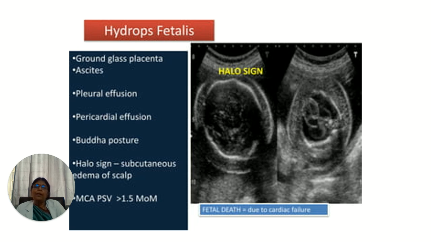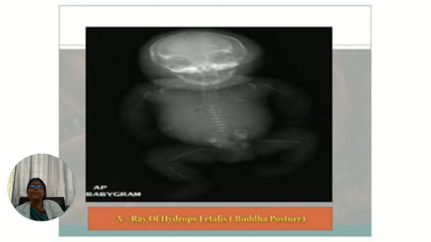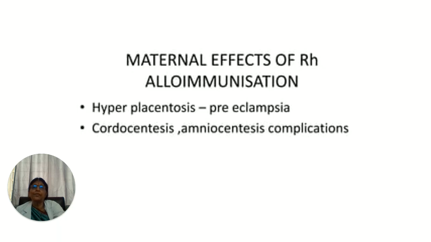And when you do the MCA PSV, it is more than 1.5 multiples of the median. So this is a fetus with hydrops fetalis, and typically it shows a Buddha posture, wherein the fetus will be in a cross-legged position.